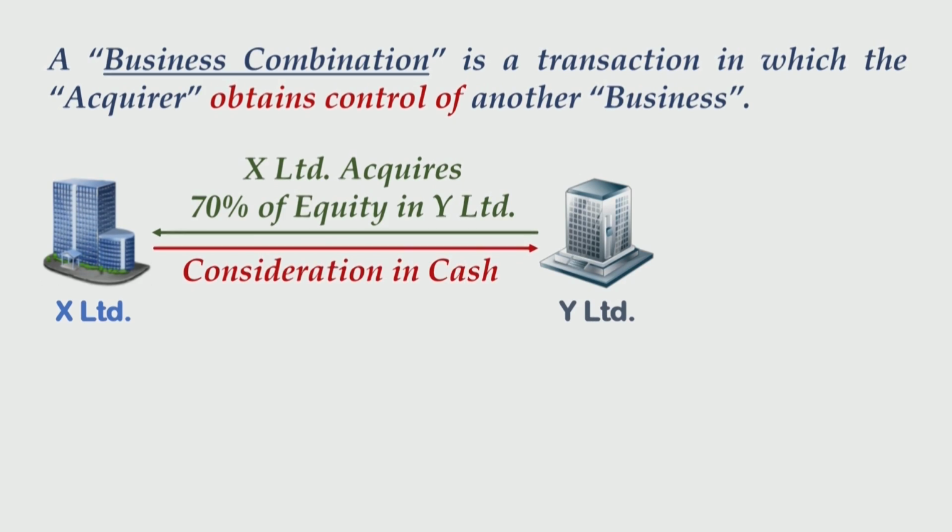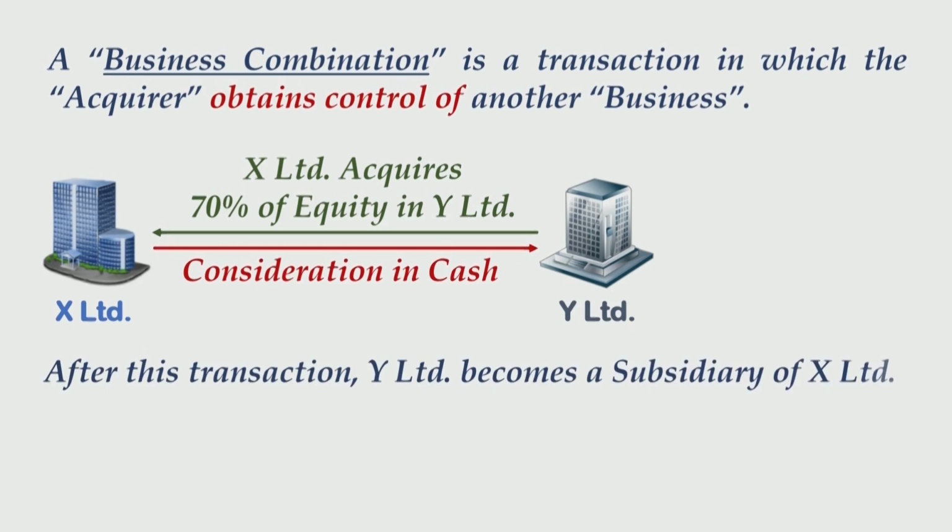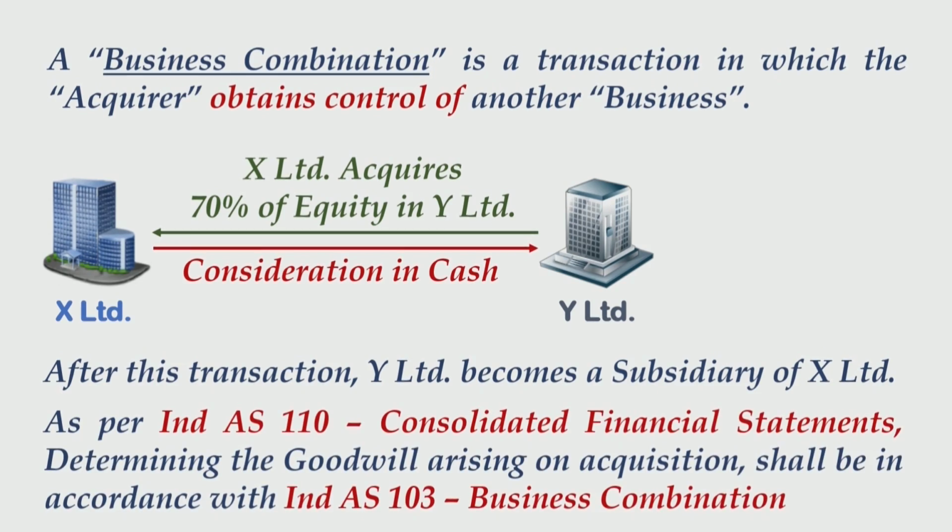So what happens after this acquisition transaction? After this transaction, Y Limited becomes a subsidiary of X Limited. As per Ind AS 110, that is consolidated financial statements, determining the goodwill arising on acquisition shall be in accordance with Ind AS 103, that is business combination.